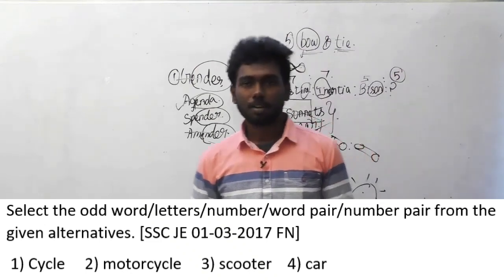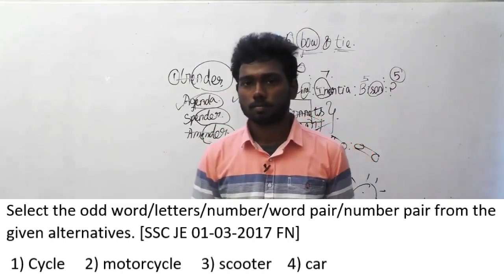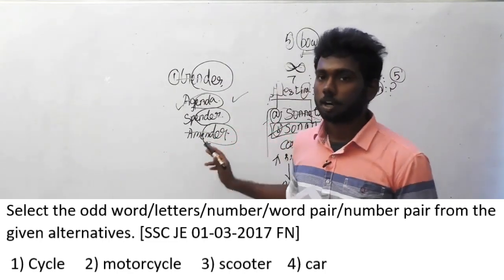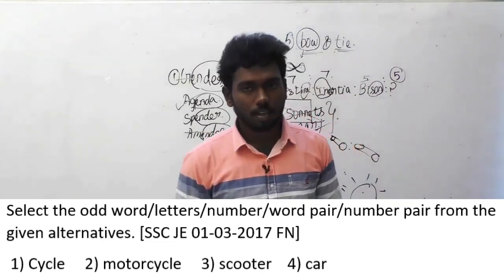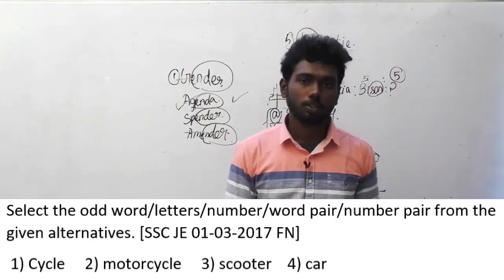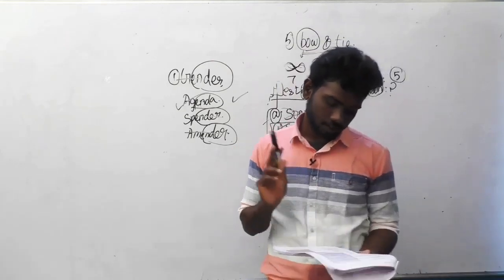Obviously, most of you might have guessed the answer is car, and the logic here is yes, you are right. Car is a four-wheeler. The other options mentioned in this question are two-wheelers. So that's the thing. It's very easy, guys. You can solve it easily. You have to just get the logic and use your English to get this answer. So let's move on to the 97th question of SSC.